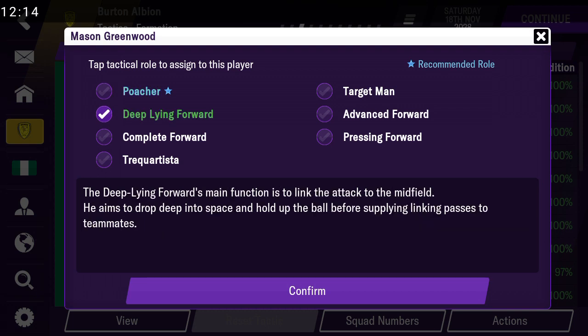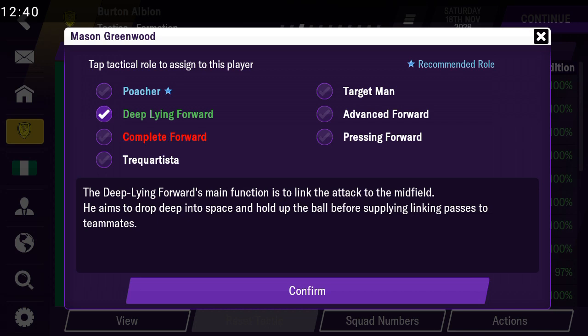So yeah, the deep line forward too. The main function is to link attack to midfield. He aims to drop deep into space and open the ball before supplying linking passes to teammates. The best example is Firmino. Honestly, with Firmino, they will play that striking position, but you won't see them there a lot. You think, okay, probably they are a midfielder or a ten, but they are dropping and supplying balls to the forward.